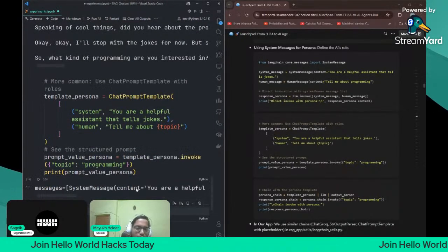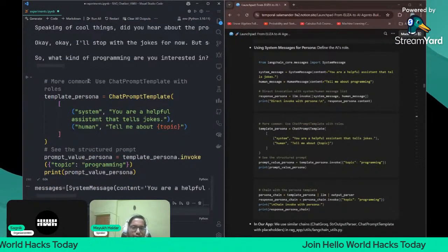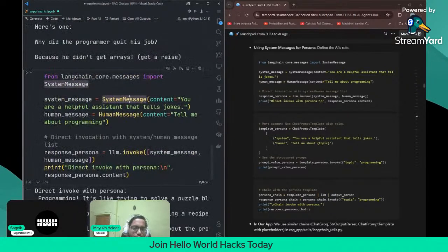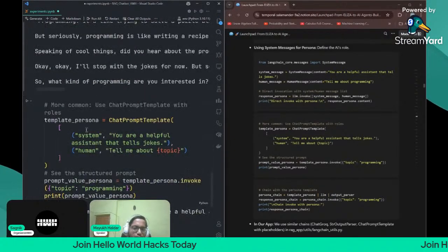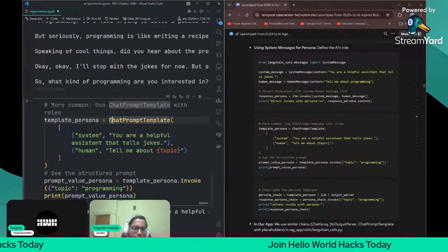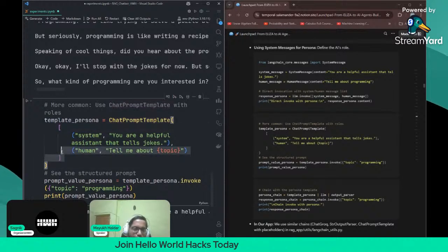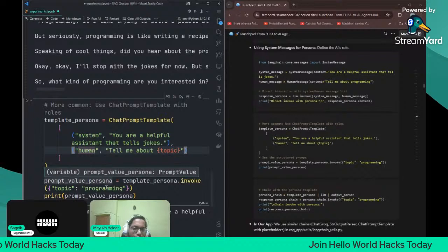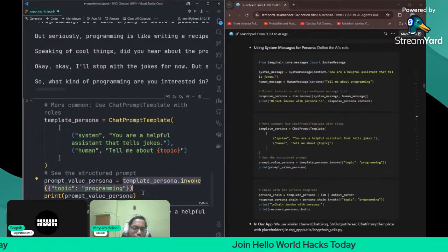Let us run it once. So what is happening here is that we are actually doing the same thing. Like, here we did a system message, and here we are doing something with system and human. This is another way of writing the same thing, but with the ChatPromptTemplate class. We are using this class and initializing it, and the prompt value will be this template invoke. Let us see the value.